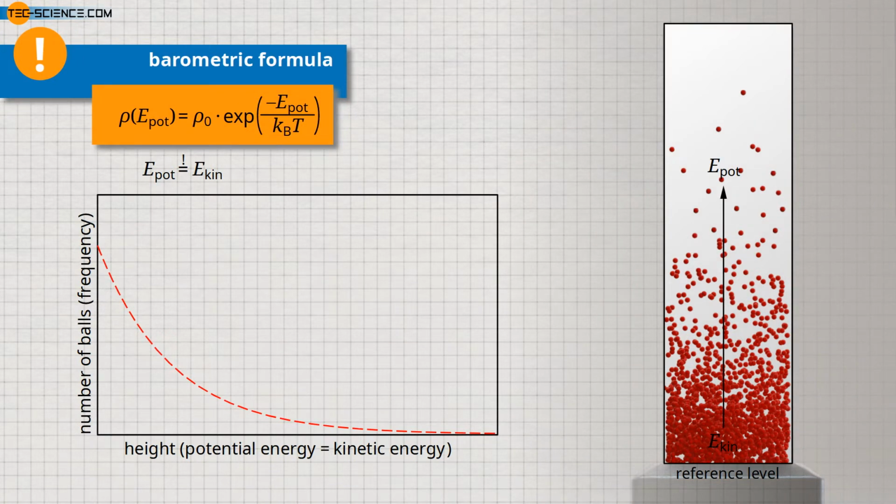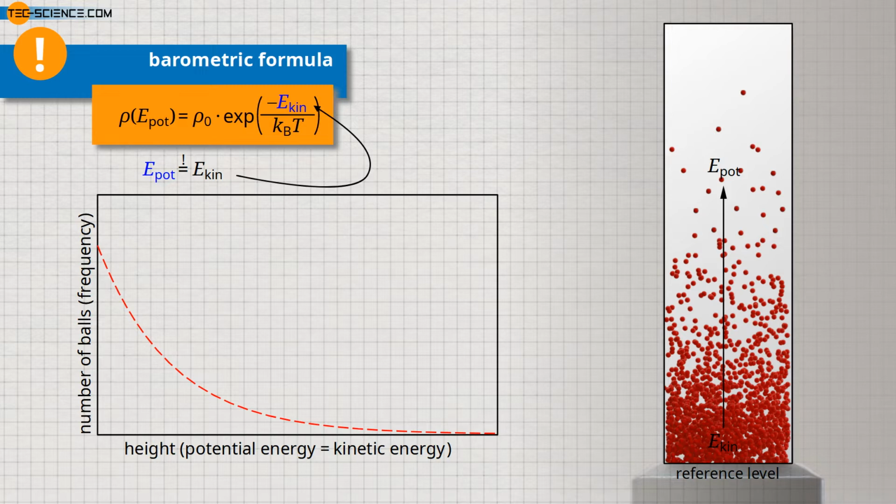In fact, we do not have to carry out the examination of the distribution of the energies in an experiment, because the result of such an experiment is already described by the barometric formula. This gives information about the particle density at the different heights and thus about the distribution of the potential energies, which corresponds directly to the distribution of the kinetic energies in a gas. Thus, to the same extent as the density decreases with increasing height, the proportion of those molecules which have higher and higher kinetic energies also decreases.